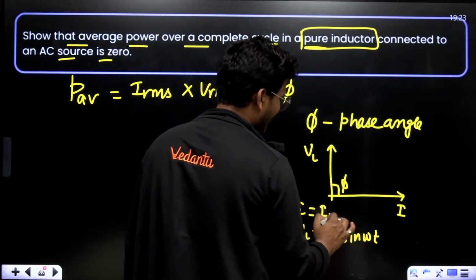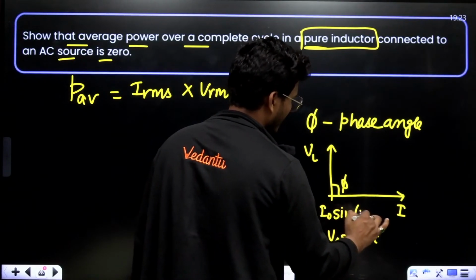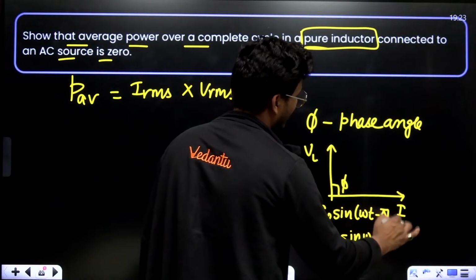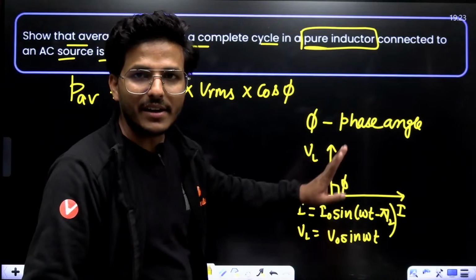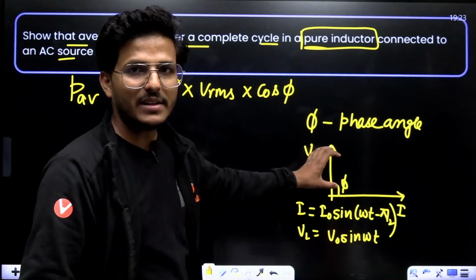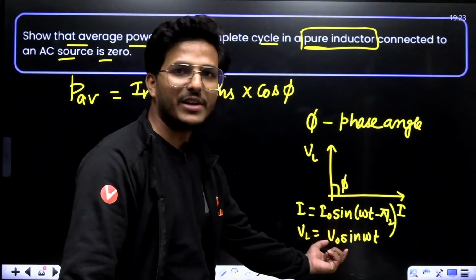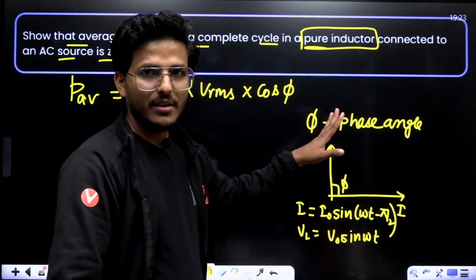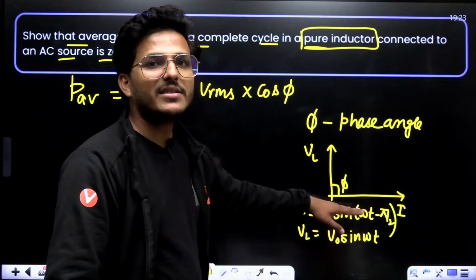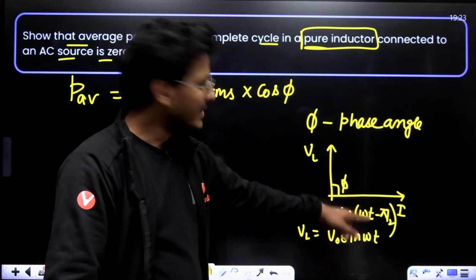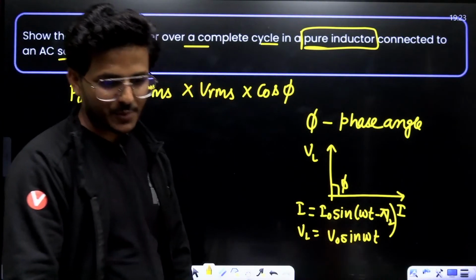That means I equals I naught sine omega t minus pi by 2. This is the equation for current in an inductor. The potential leads by 90 degrees, that means the current is 90 degrees behind, which is why I'm putting omega t minus pi by 2.